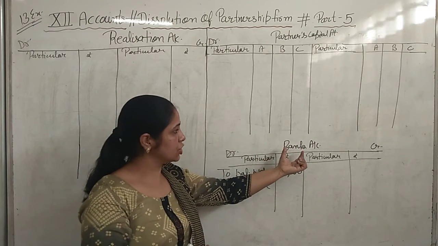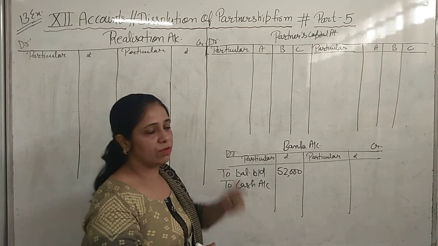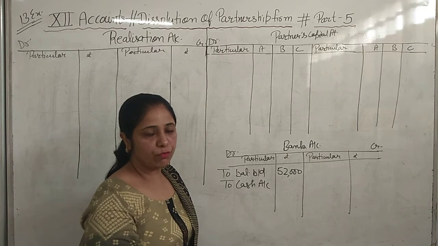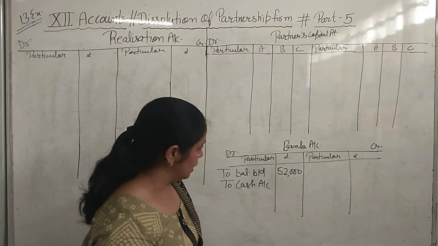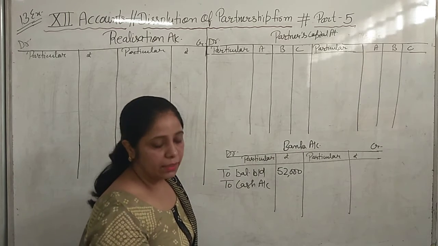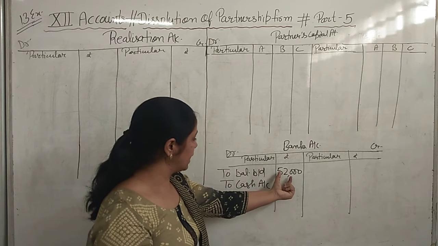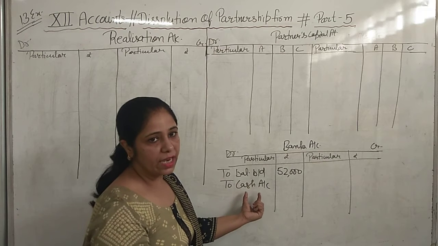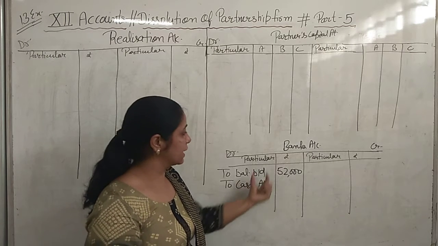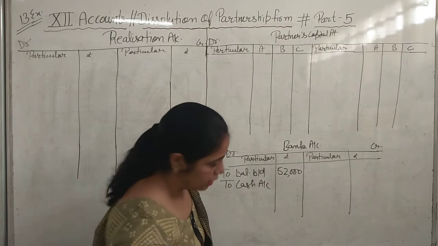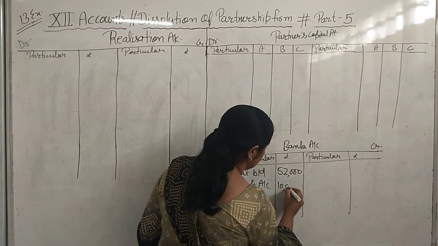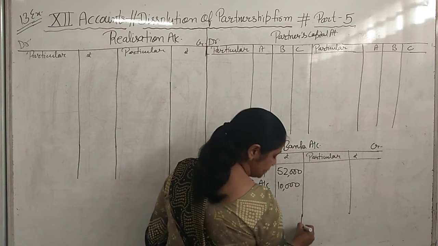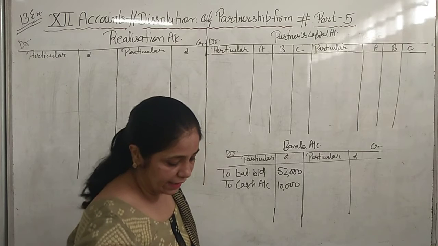If we are making the cash account, then in all accounts we will use the cash account for making payment or receiving cash. Now we have opened the bank account, so the bank balance we will write as balance brought down, and the cash balance we will write to cash account. It means we will deposit that cash into bank. How much cash balance is given to you? 10,000.